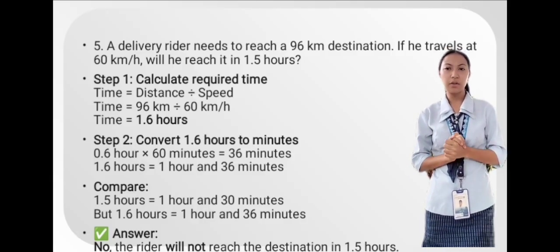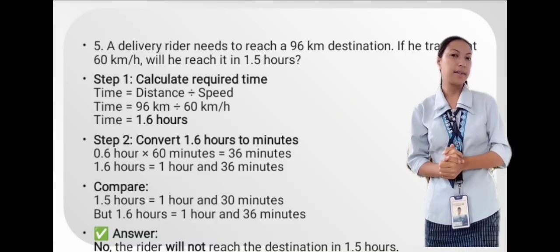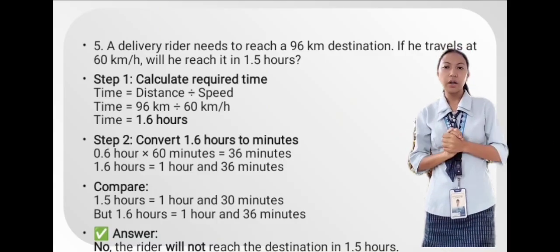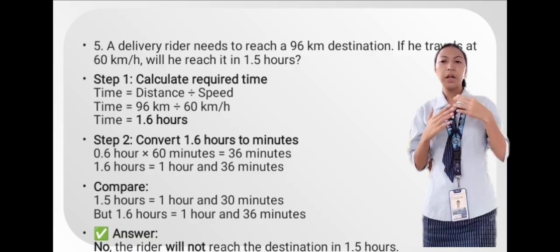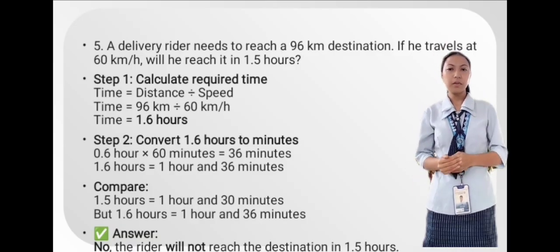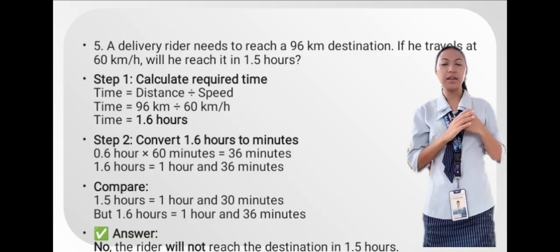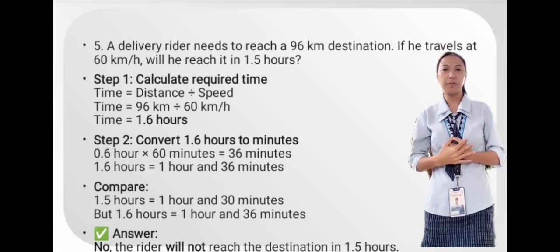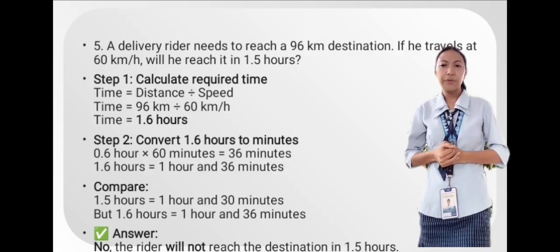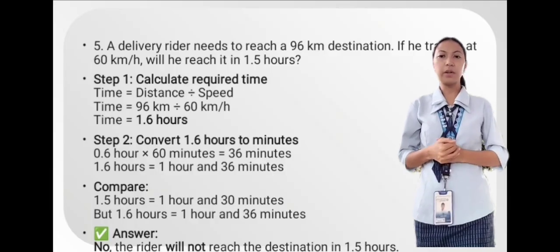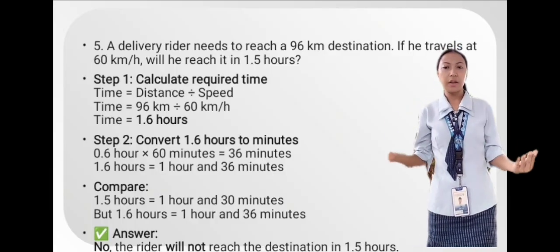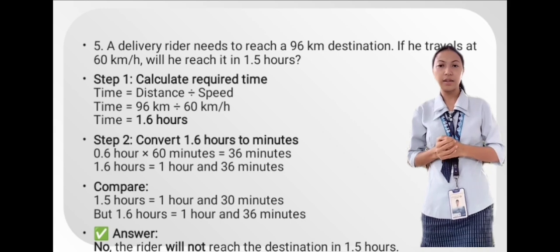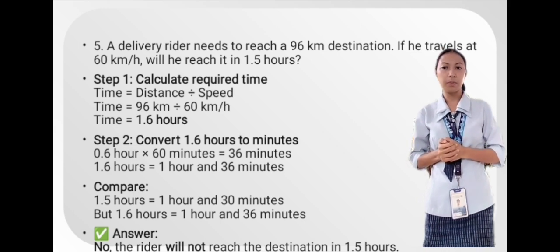So he is asking how long will he take to reach it? He needs to reach that destination in just 1.5 hours. So if we travel at 60 kilometer per hour, the hour he will get is 1.6, not 1.7, not 1.5.